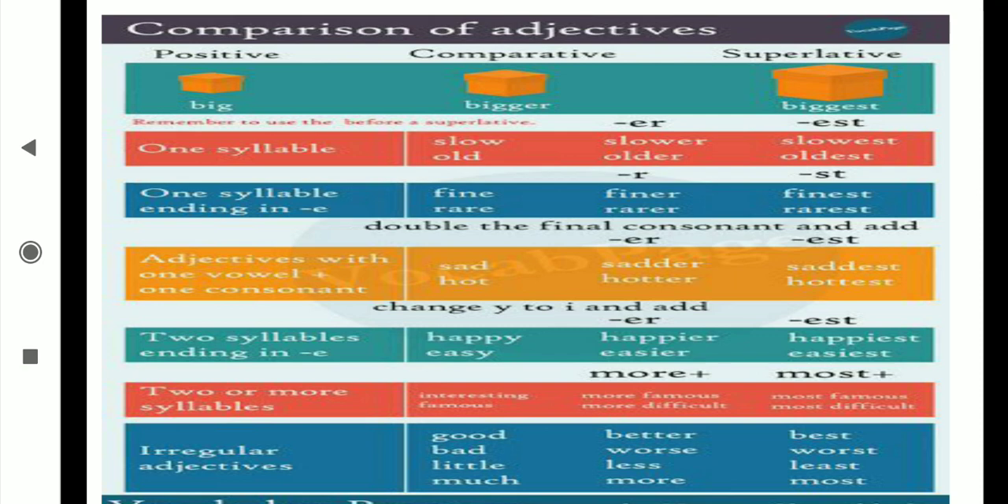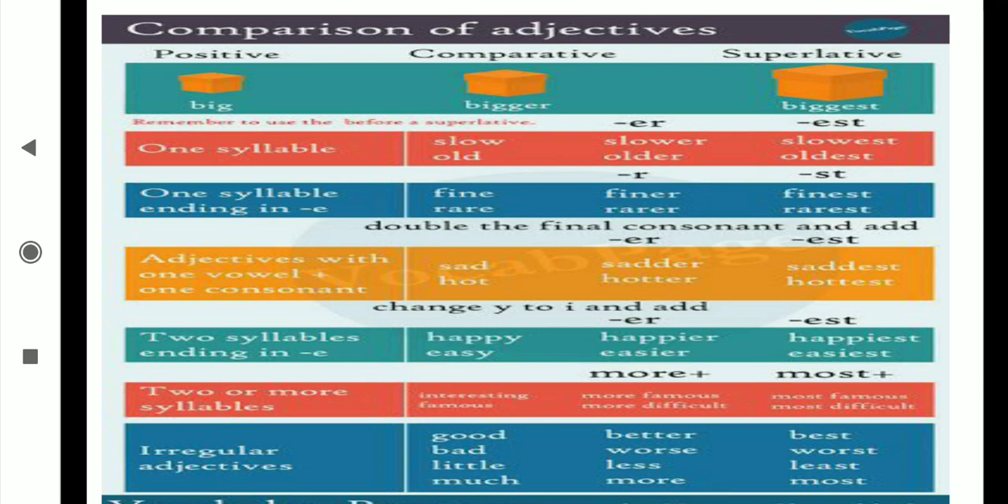Now see some comparisons of adjectives. Big, bigger, biggest. This whole chart, students, you are going to write down in the notebook now. One syllable: slow, slower, slowest. Old, older, oldest. Then one syllable ending in e: fine, then e is already there, so don't think of a double e, only join the r. Finer, finest. Rare, rarer, rarest. Double the final consonant and add er and est.